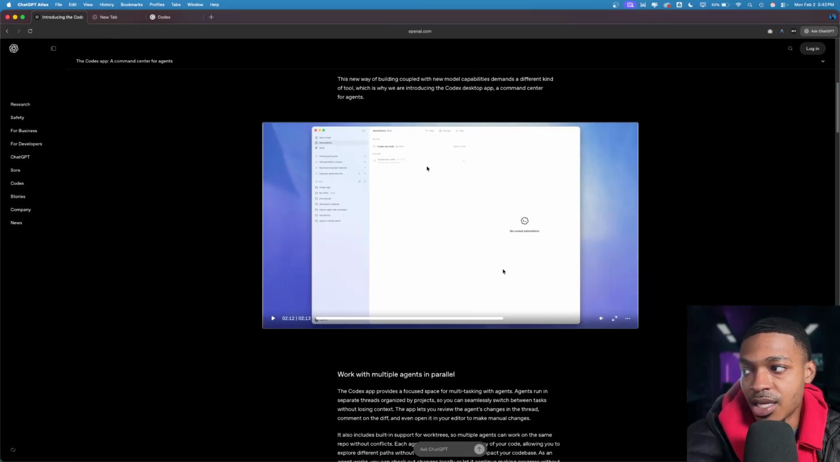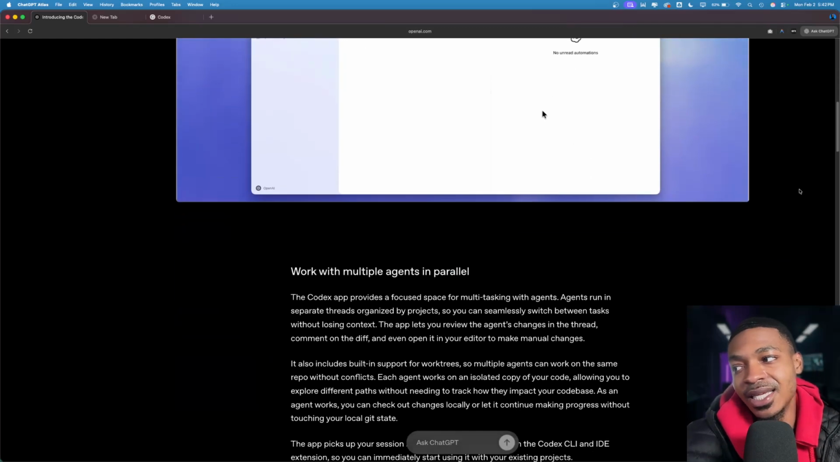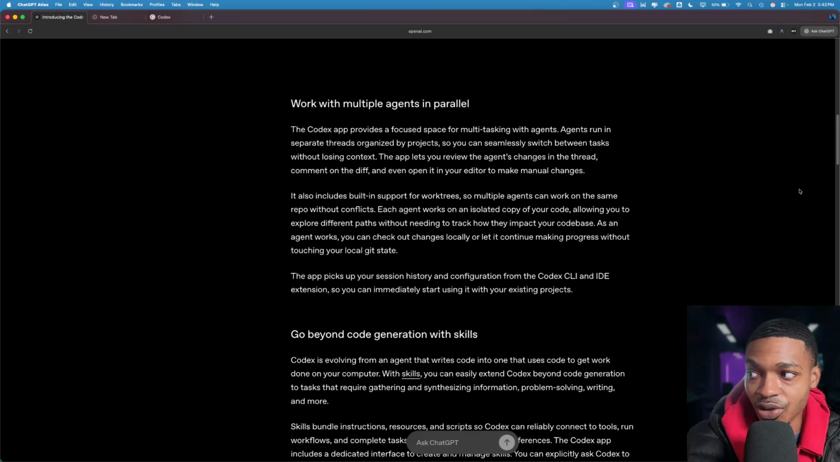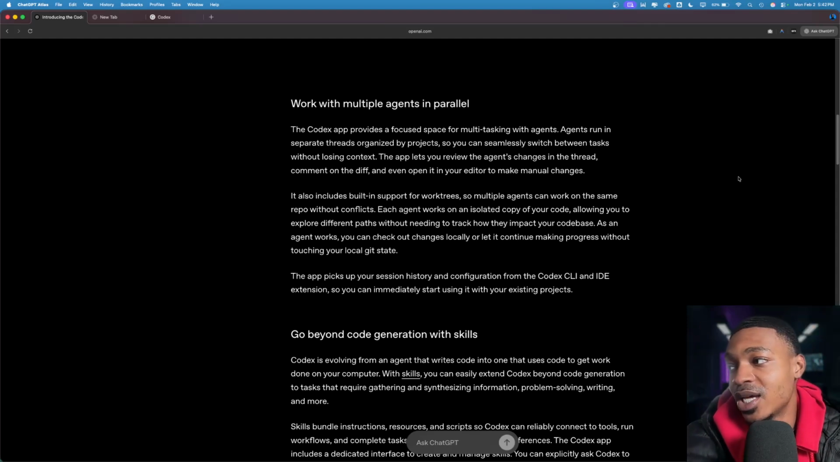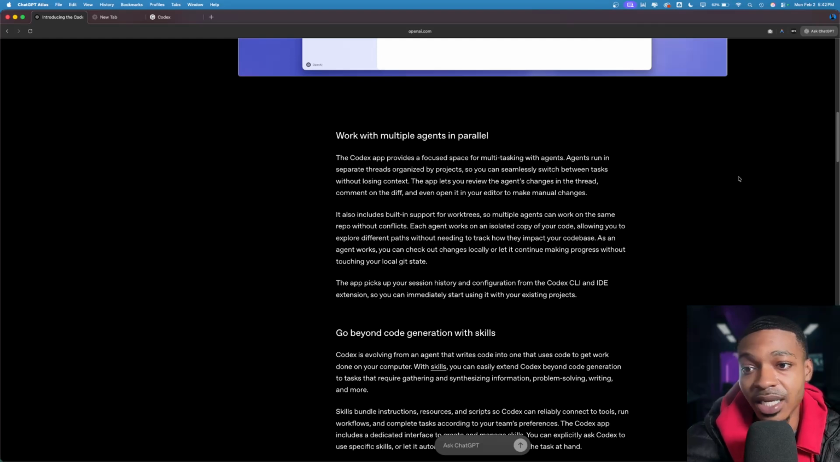Now, I think the question that a lot of people are going to be asking is, is this going to replace my regular IDE? Is this going to replace Cursor? Is this going to replace Anti-Gravity? Is this going to replace my IDE experience? And that's what we're going to find out. So stay tuned, because we are going to download this. We are going to run it, and we're going to try it out right in front of you guys.